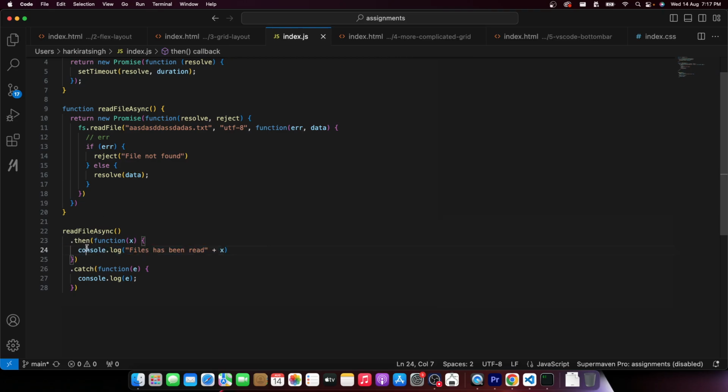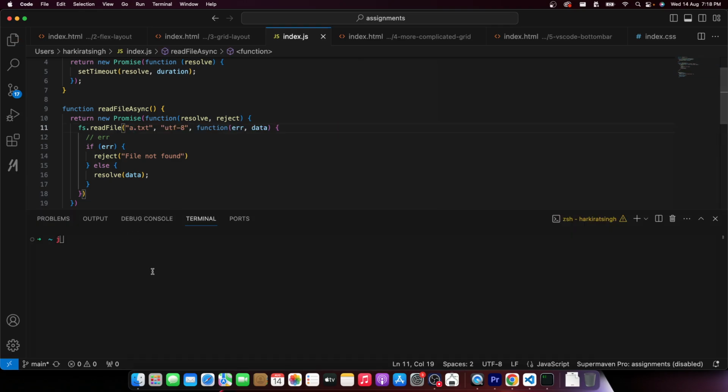If it is read right, control will reach here. If it is not read right, if there is an error, control will reach here. So whatever function calls we do from now on, you will see we use dot then and dot catch from time to time. And in this dot catch, control will reach here if there is ever a reject from the promise that we are using here. Cool. Let's see this in action again.